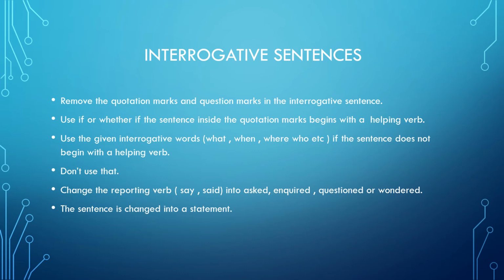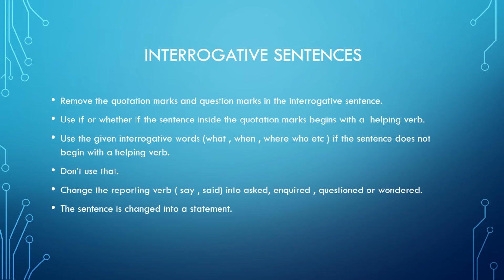This is very important in an interrogative sentence or when reporting a question. I'm not supposed to use the conjunction that, T-H-A-T. This I have to leave.